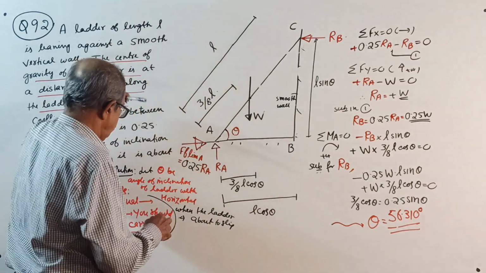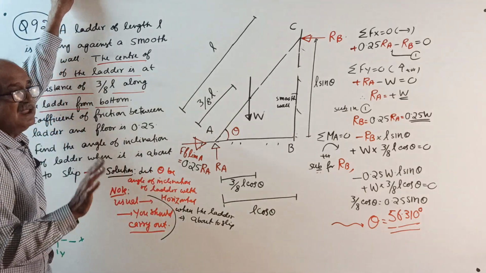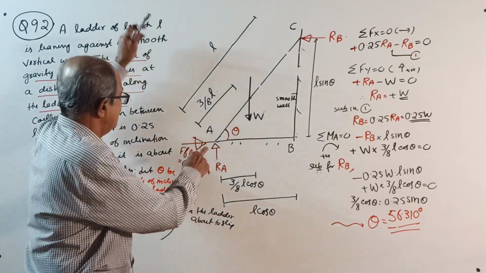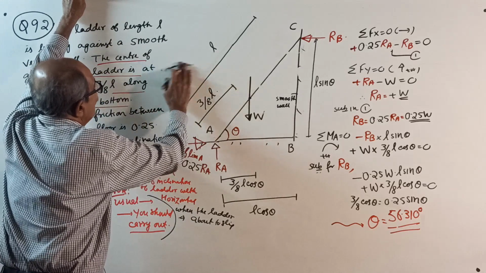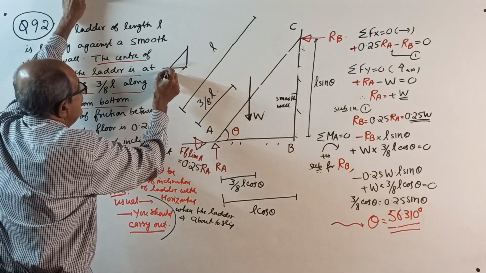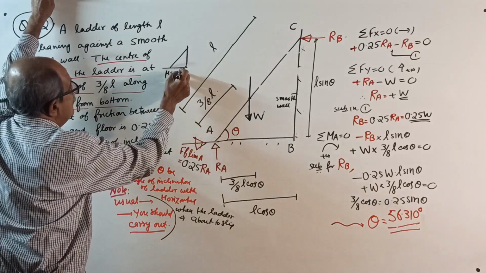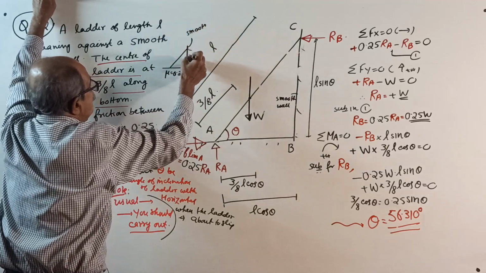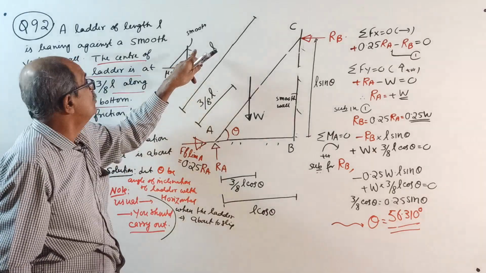Okay. Now, note, usual steps you should carry out. I will not explain, I will dictate. A is given, this is a rough surface here. They told one small sketch, you write here, show this way. Here mu equal to what? They told mu equal to 0.25. This is smooth.